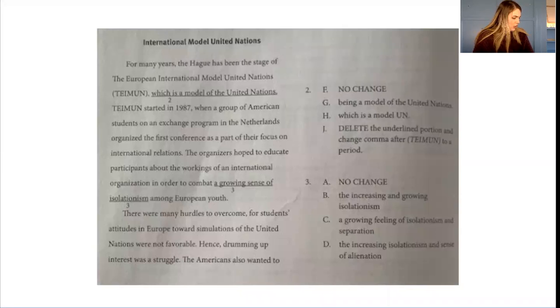It says the European International Model United Nations, which is a model of the United Nations, TIAMUN, who knows if I'm saying that right, started in 1987 when a group of American students on an exchange program in the Netherlands organized the first conference as part of their focus on international relations.